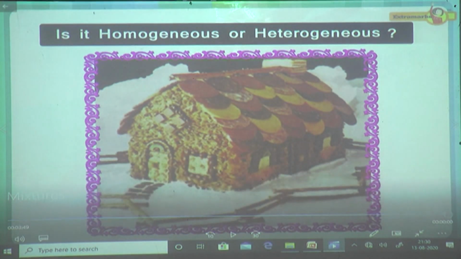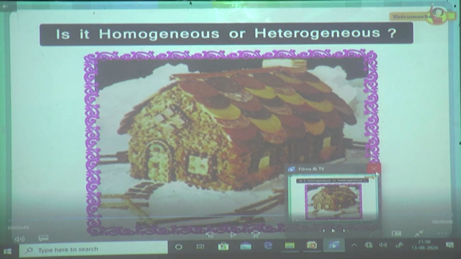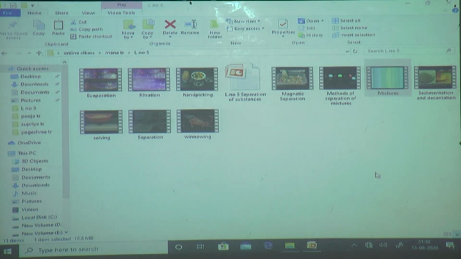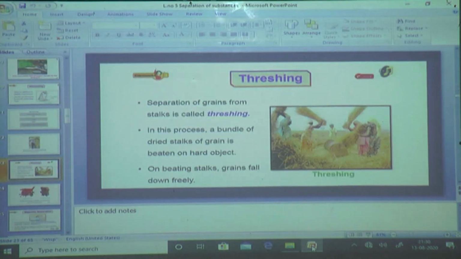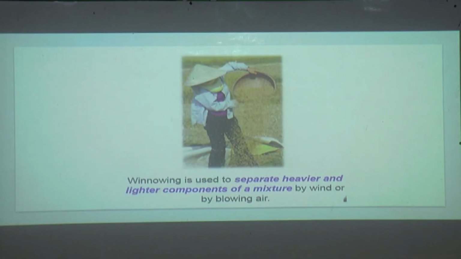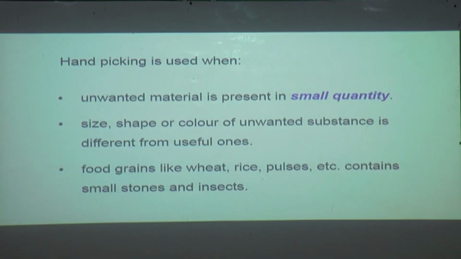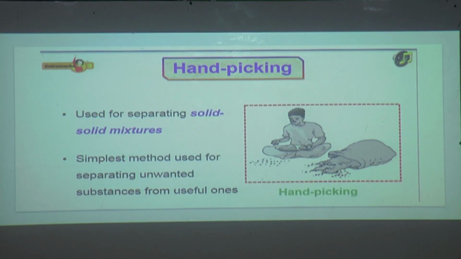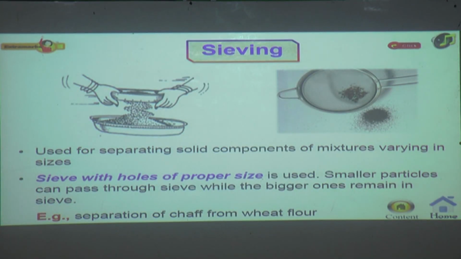Okay, so this is about the mixture. Mixture is a substance which has two or more components. In the same way, we have studied about the different methods. Those were hand picking, which is the simplest method to remove the unwanted substances. Then the second method was sieving, which is used for separating solid components of mixtures varying in sizes.